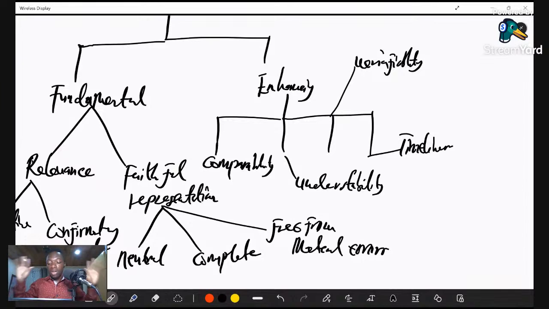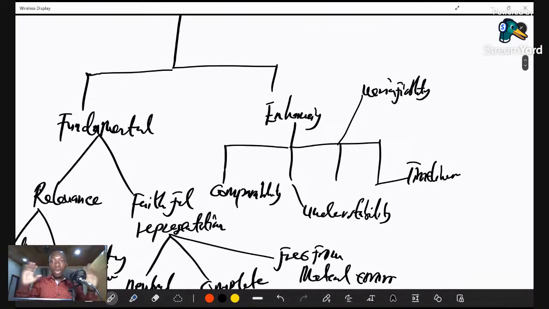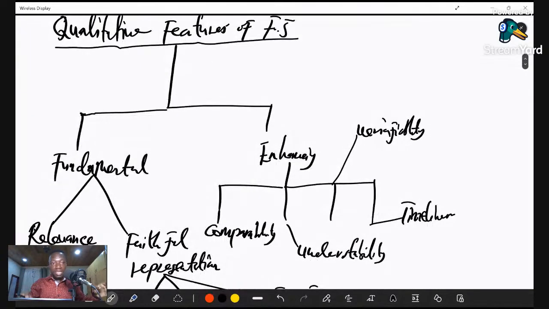That's comparability. Understandability also here is that the quality of the information provided should make it easy for users to understand or comprehend. That is the understandability nature of the enhancing qualitative feature of financial statements.